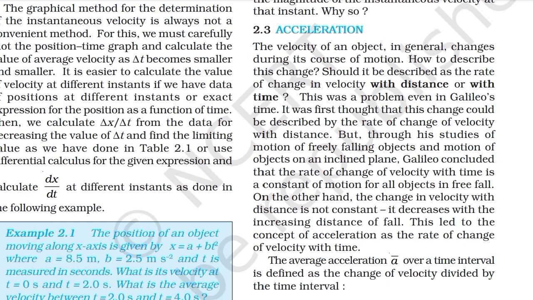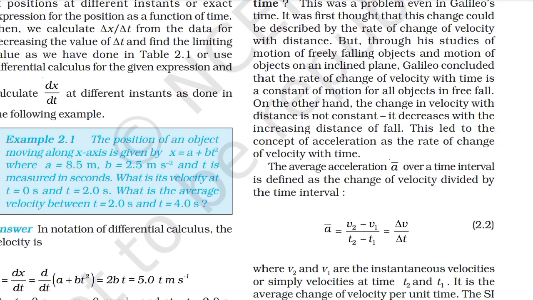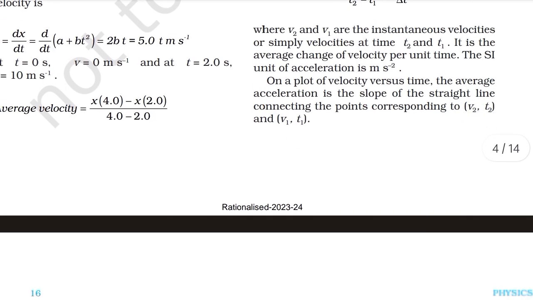The average acceleration ā over a time interval is defined as the change of velocity divided by the time interval: ā = (v2 − v1)/(t2 − t1) = Δv/Δt, where v2 and v1 are the instantaneous velocities, or simply velocities, at times t2 and t1. It is the average change of velocity per unit time. The SI unit of acceleration is meter per second squared. On a plot of velocity versus time, the average acceleration is the slope of the straight line connecting the points corresponding to (v2, t2) and (v1, t1).